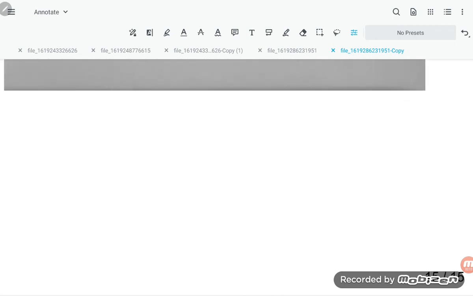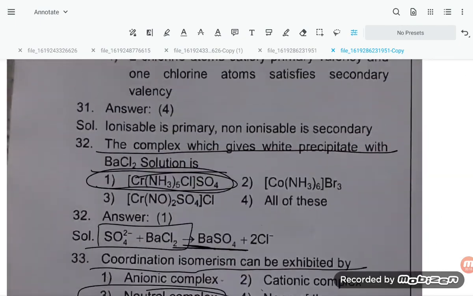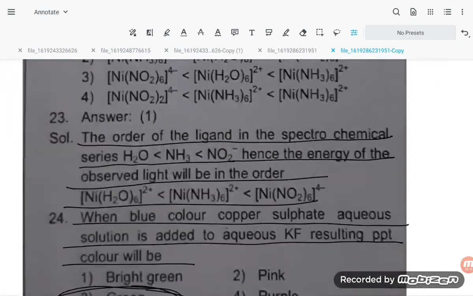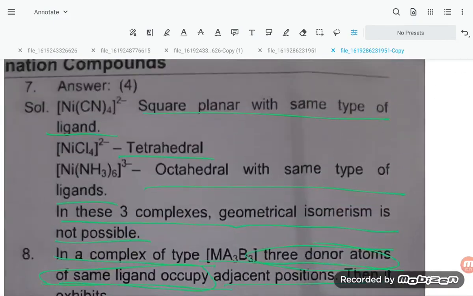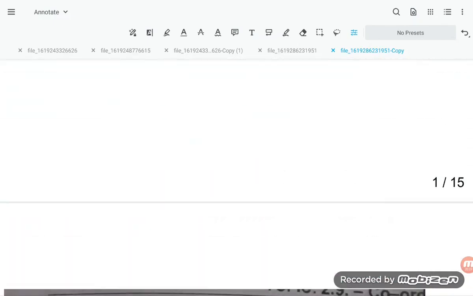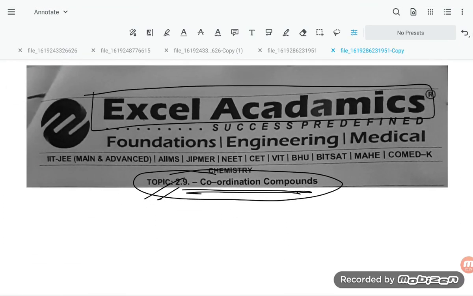So this is all about the 45 questions. Dear student, I solve these for myself only, not for the basic idea to explain to the students. For my own purpose I am solving. So if you find anything good, you can go through it. If you don't find it good, you need not go through it.